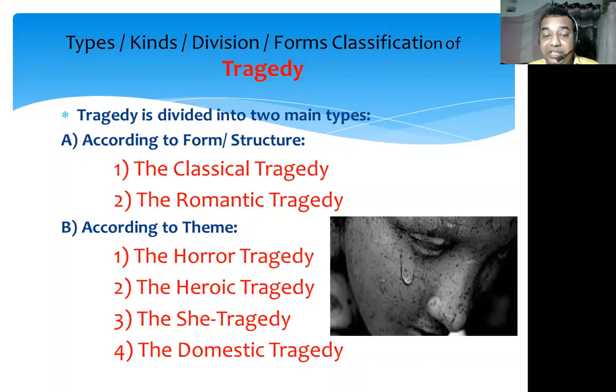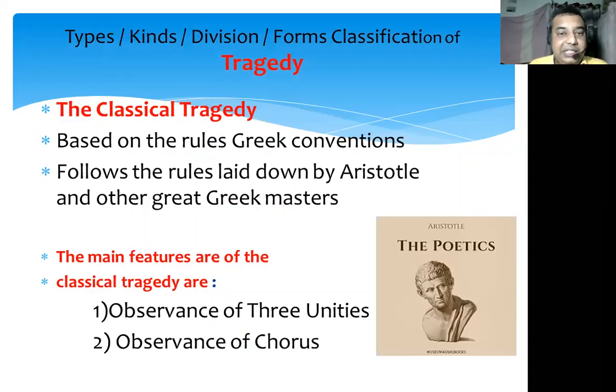Third one is the she tragedy. Fourth one is the domestic tragedy. When we think about the classical tragedy, it is the kind of drama which is written according to the rules and conventions which are laid down by Aristotle and other great Greek masters.